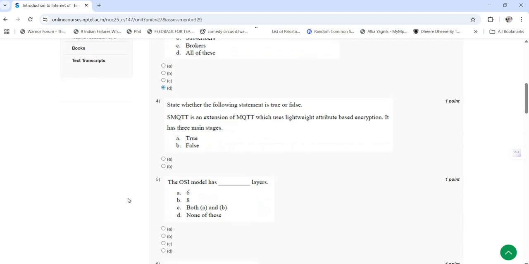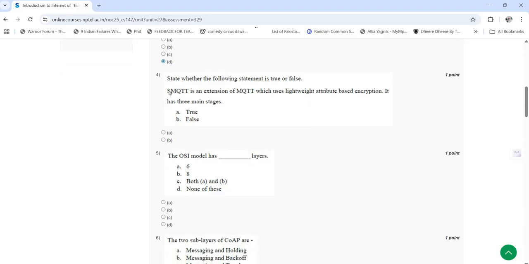Fourth question: state whether the following statement is true or false. SMQTT is an extension of MQTT which uses lightweight attribute based encryption. It has 3 main stages. So whether this is true or false, the answer is true.